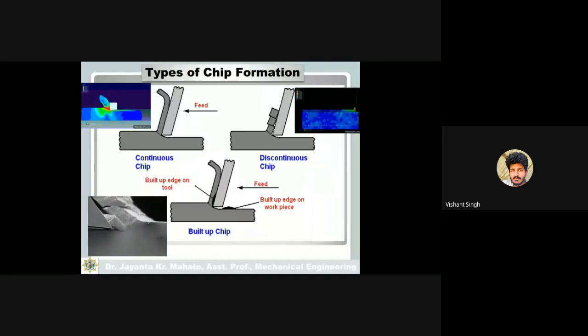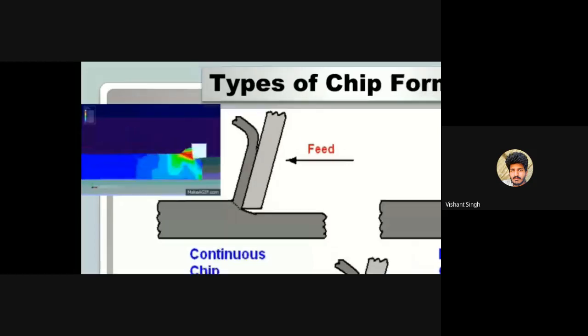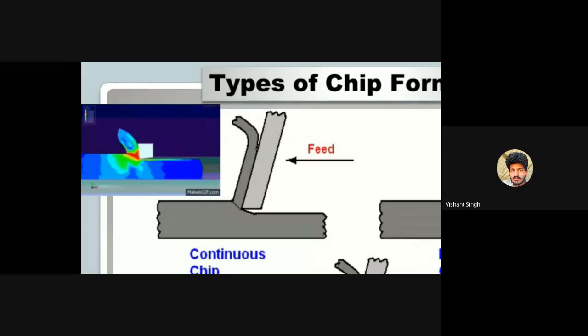Now, in the case of continuous chips, just see in this animation how the continuous chips form. The chips are continuously removed like this. After removing from the surface, the chips will form a ring type. So this is continuous removal.